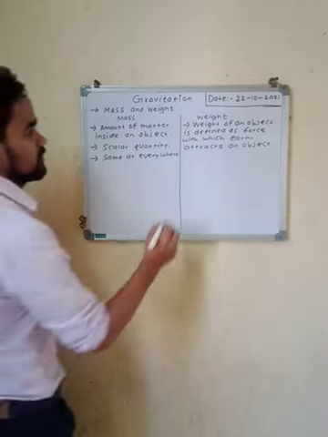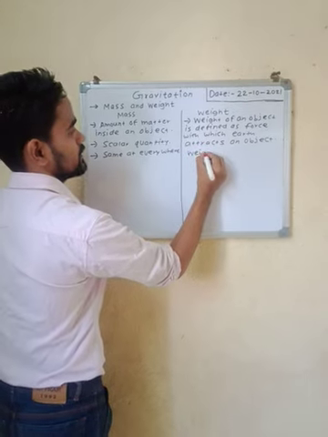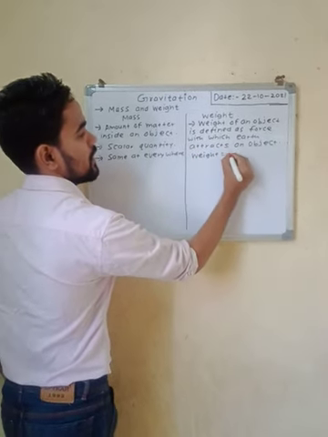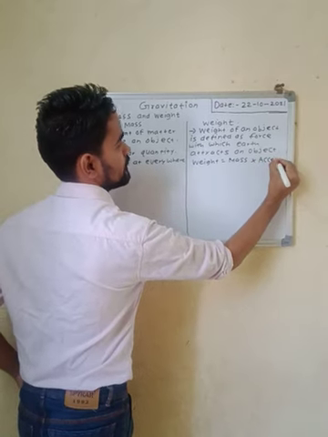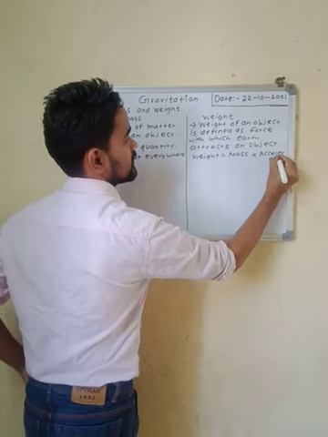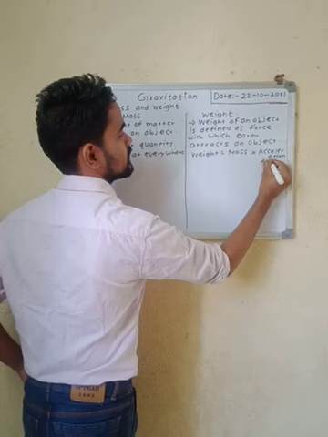Now, the formula for weight is given by mass into acceleration due to gravity.